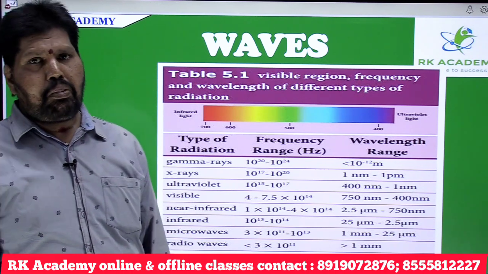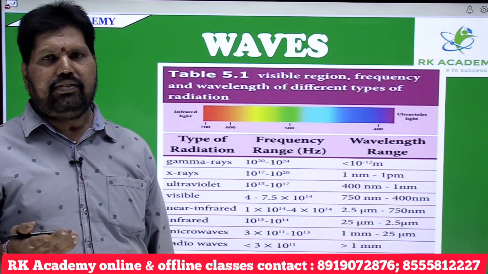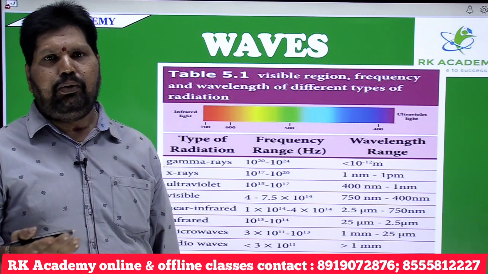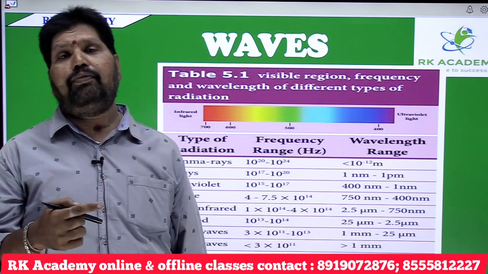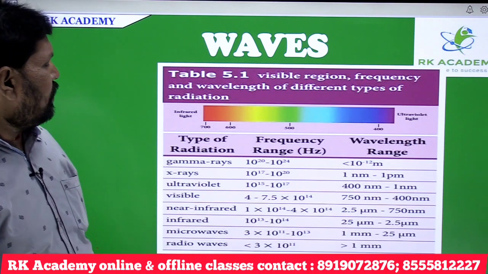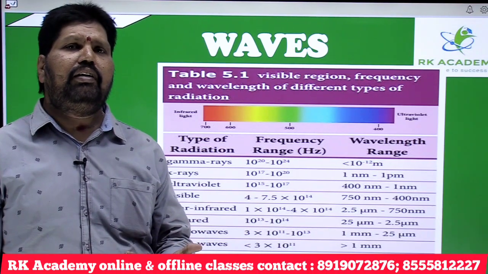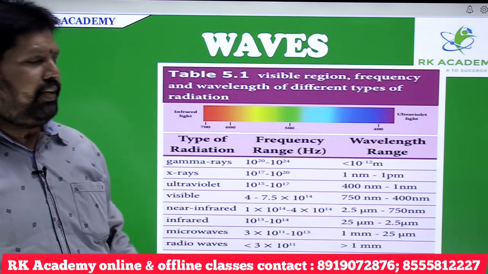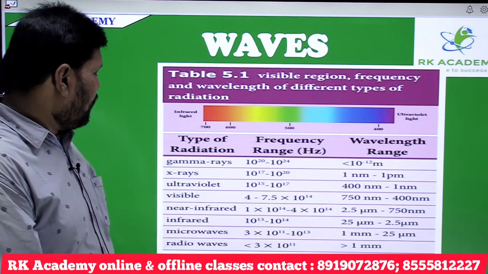X-rays, as you know, are of two kinds, soft X-rays and hard X-rays, and X-rays are generally used to take a photograph of fractured bones in the medical field, and are also used to see the internal flaws of metals, heavy metals. And when it comes to ultraviolet radiations, UV rays are very important, as you know, since they play a prominent role in the atmospheric field. And the visible spectrum, as we can see these colors.